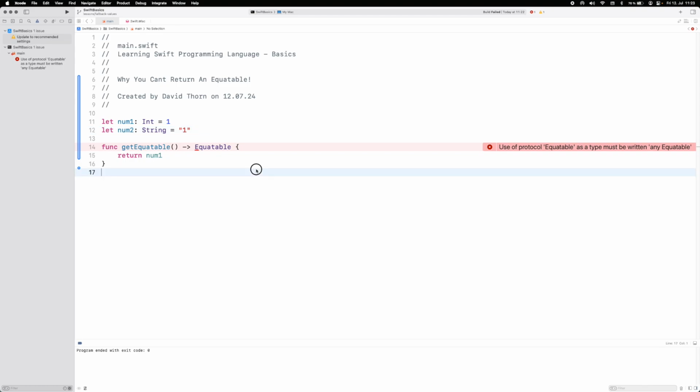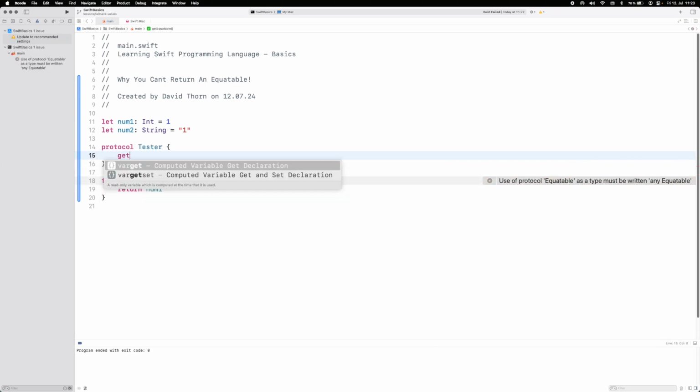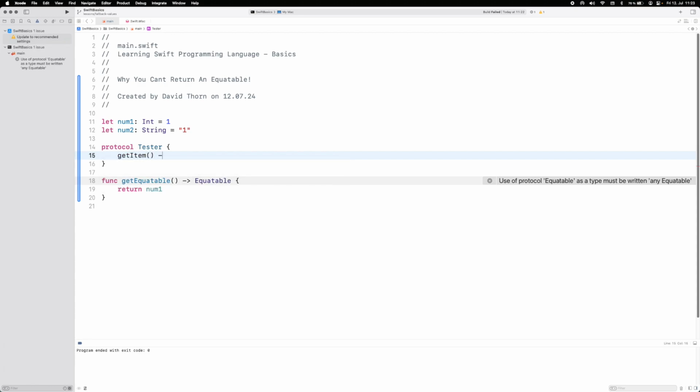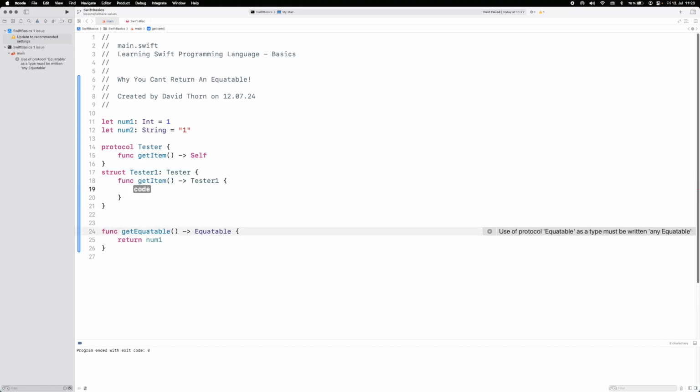Why is this? Before we dive into the deeper part of it, let's create another protocol, Tester, with a function getItem. Here we're going to return self. Then we create a struct, Tester1, that implements Tester, and we implement getItem, and just return self here.